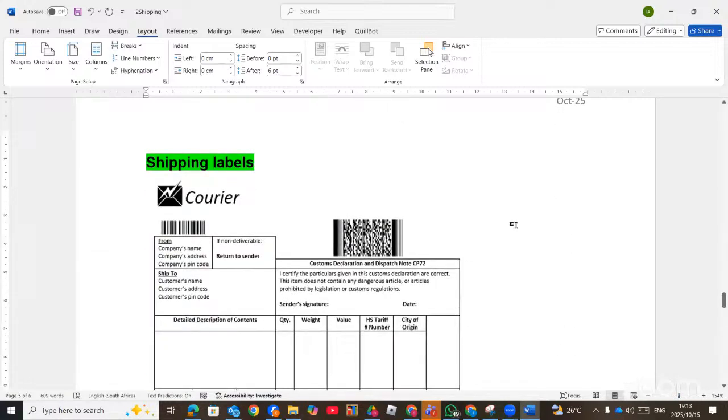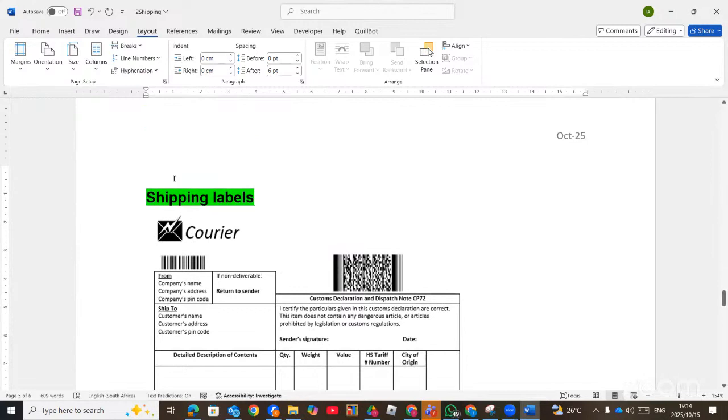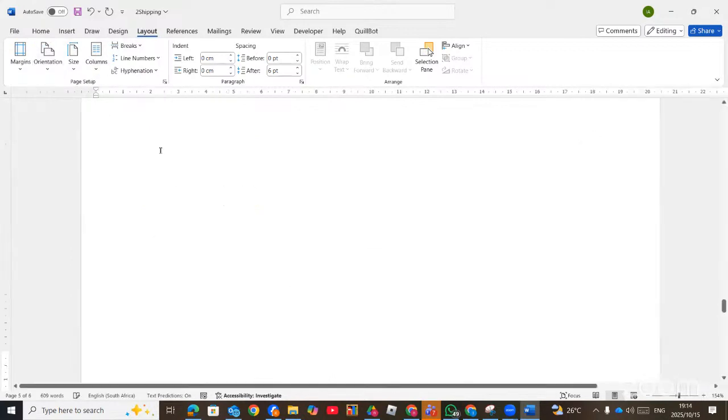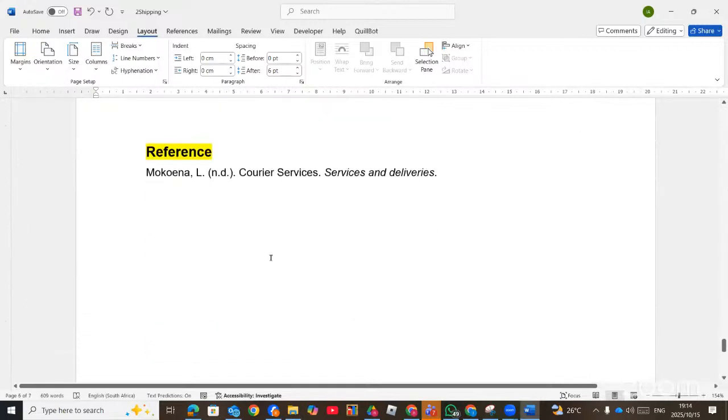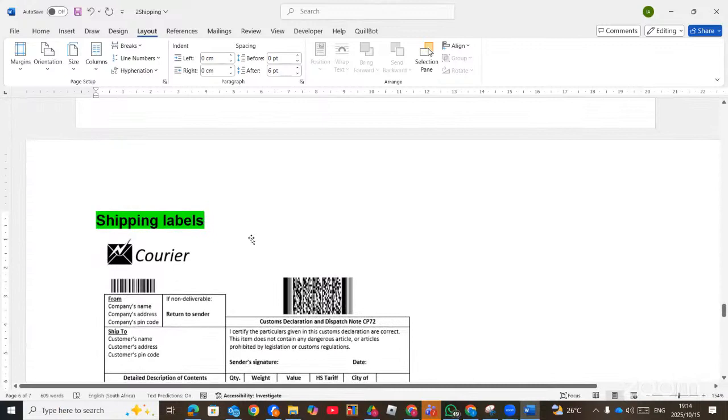So I can now go to that page. When you are changing one page to only landscape, you don't need to put a link to previous. There's no need. The moment you are done with this, you just go to that page, Layout, Orientation, Landscape. So this page is landscape. The rest of the pages will be portrait. All that you need to do is put a section break, which is continuous. Then after that, you can go to Layout and change the orientation to landscape.